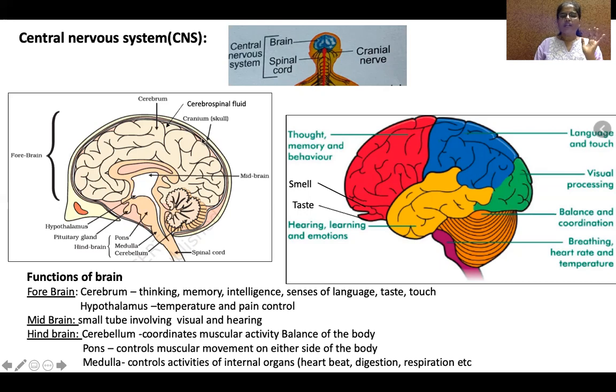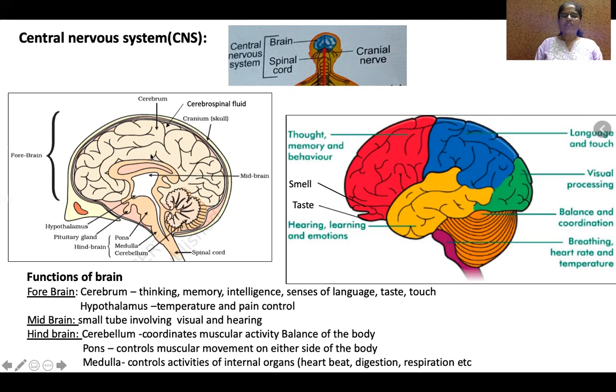Below the skull there are 3 layers of membrane. Okay. Each layer is separated by a fluid called cerebrospinal fluid. Between these 3 layers of membrane a fluid flows. And also within the 3 membranes, cerebrospinal fluid will be filled.